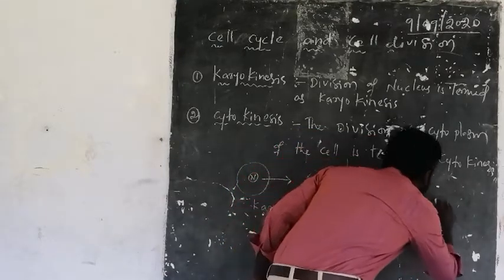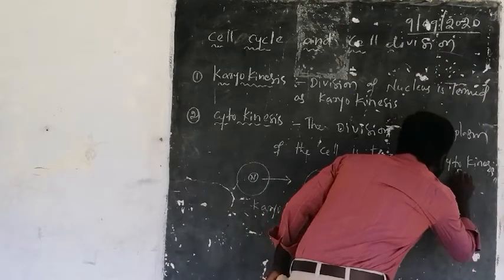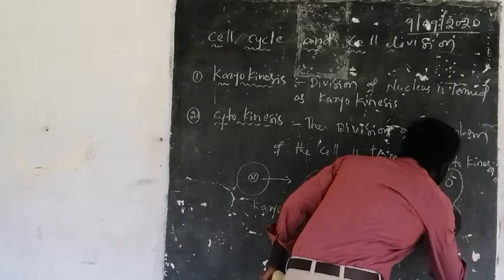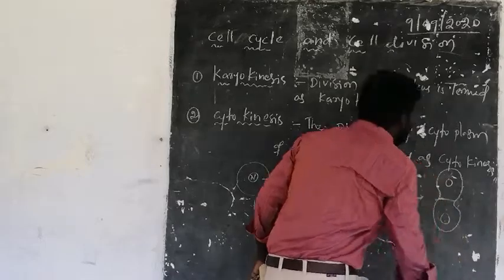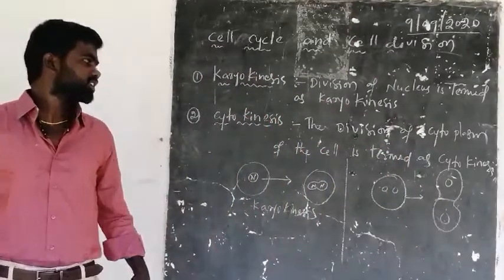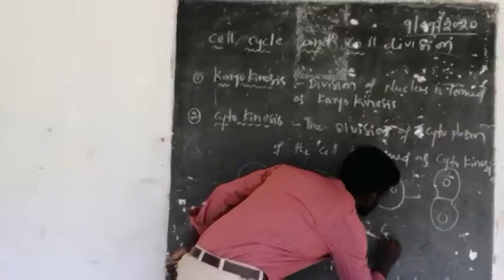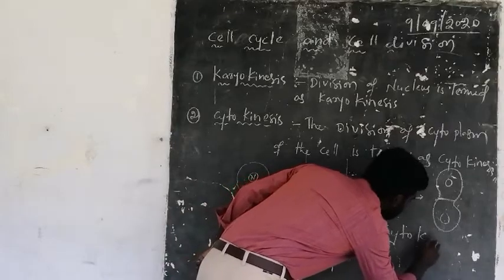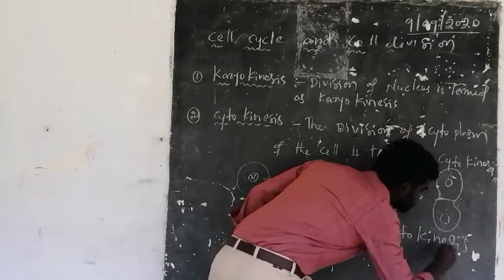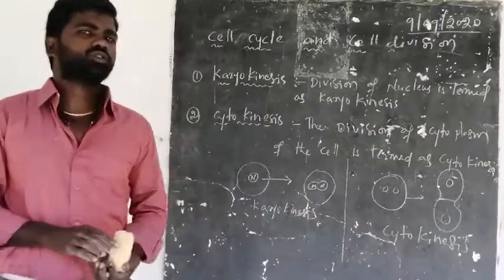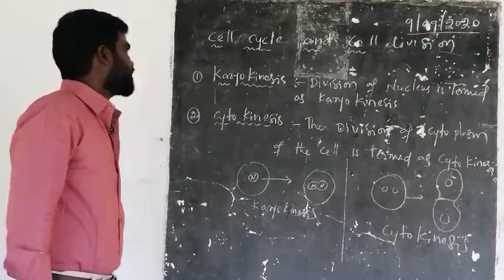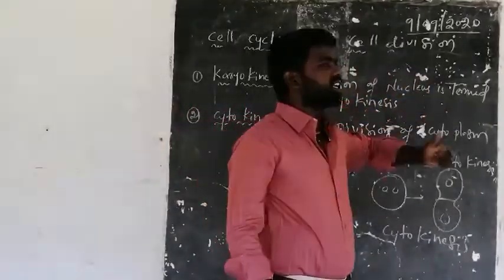The division of cytoplasm to form two new daughter cells is called cytokinesis. These are the two terms which occur in the cell cycle. And now we move to cell division.